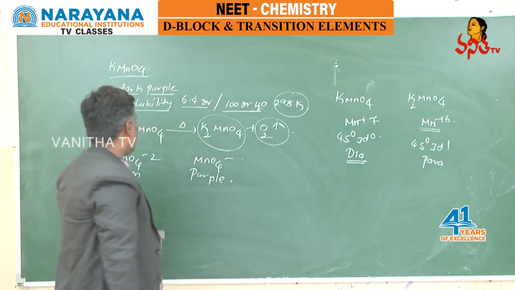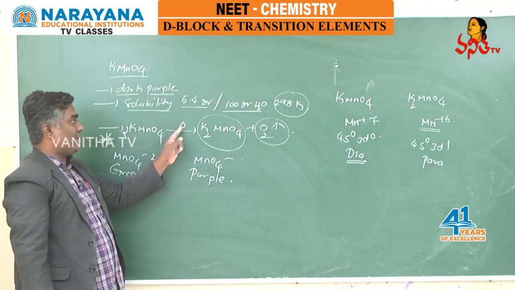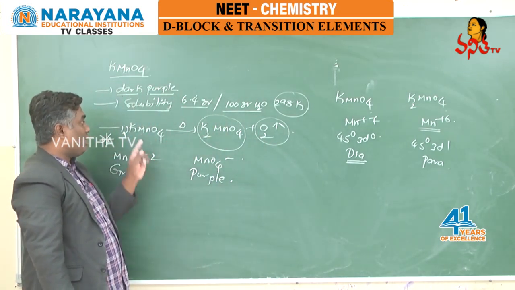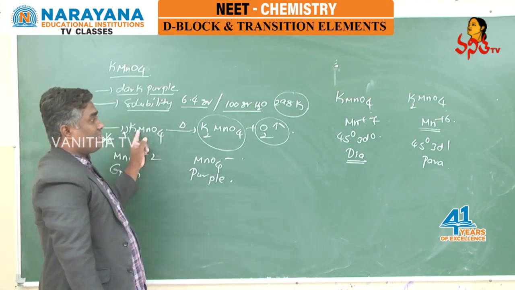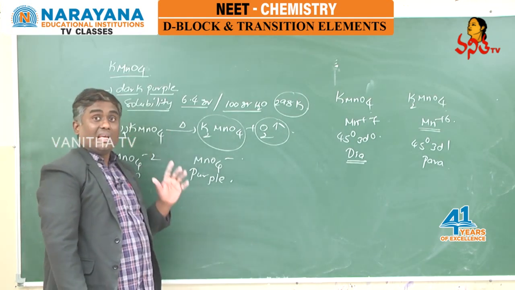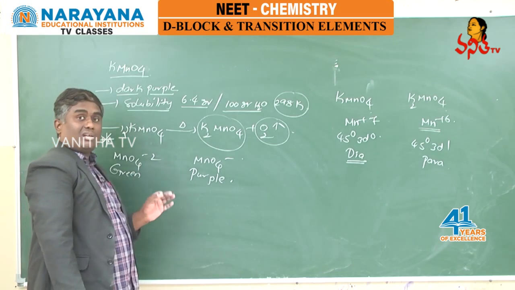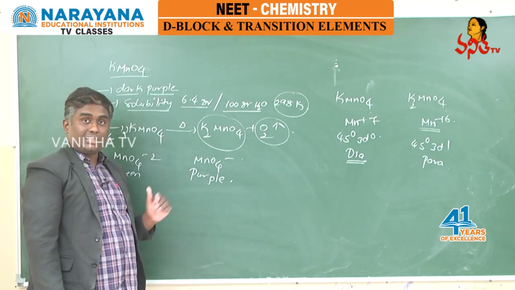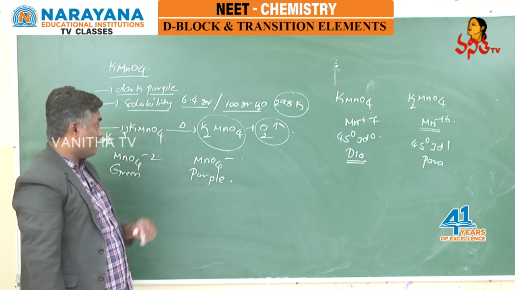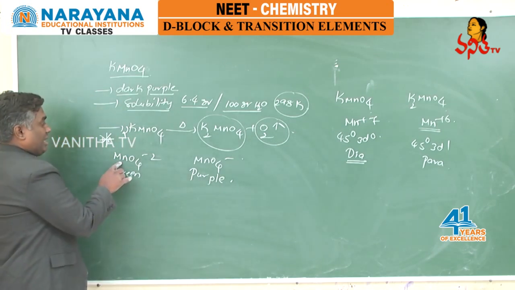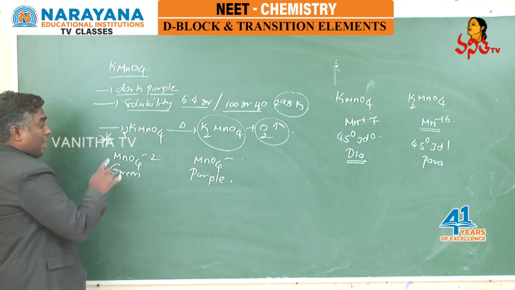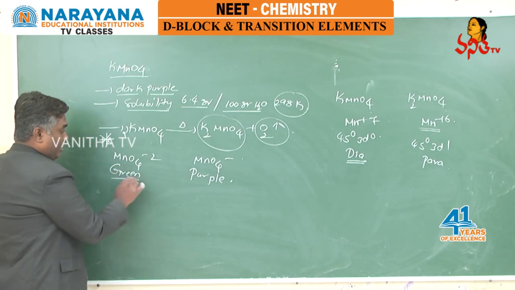You can see students here, KMnO4 upon heating turned into K2MnO4 means a diamagnetic compound is turned into a paramagnetic compound. This is known as temperature dependent paramagnetism.